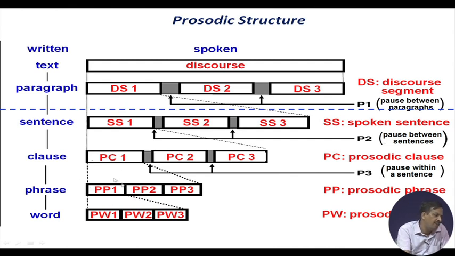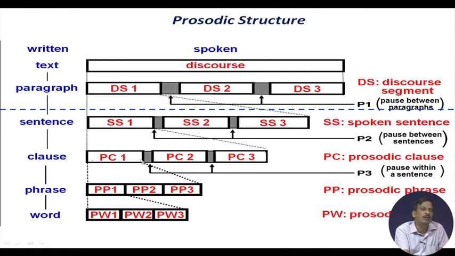Now, every phrase can be modeled. I will show you in the prosody modeling. Suppose there is a phrase 1, phrase 2, phrase 3. It might often be noticed that even though in written language there is a phrase 1 and phrase 2, in spoken language it might consist of only 2 phrases: 1 and 2 merged together make one phrase and phrase 3 another one. So, we can say those are called prosodic phrase, that I will come to later on, and those are called prosodic clause, and those are called prosodic sentence.